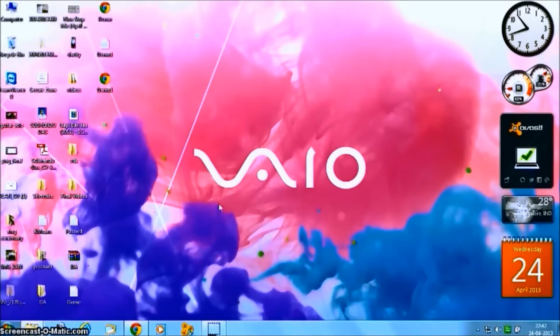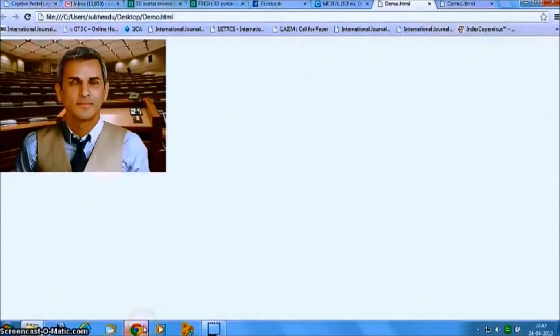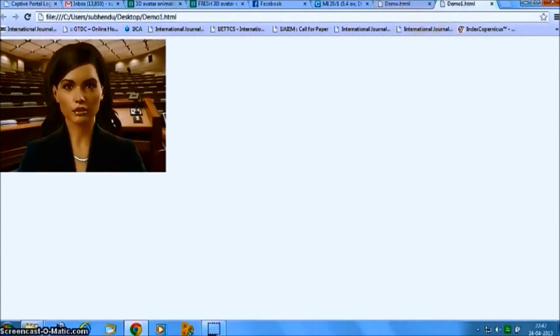We have used a guy in our quiz part. As you can see, when I am moving the cursor from left to right, his eyes are also moving. We have used a 3D avatar because it looks much more realistic than a 2D avatar. And in our e-learning part, we have used a girl as an avatar. So by this we have implemented our avatar in our 3D virtual tutor project. That's all from the presentation.